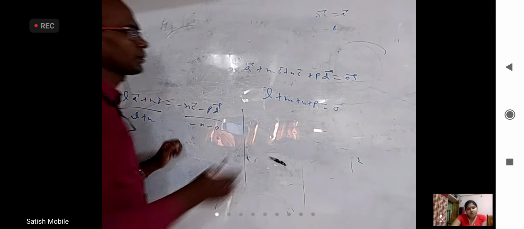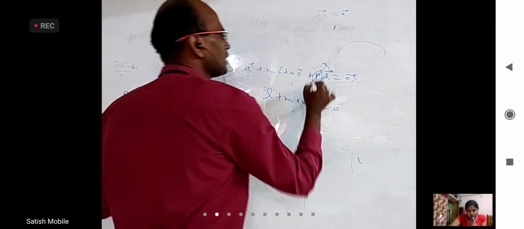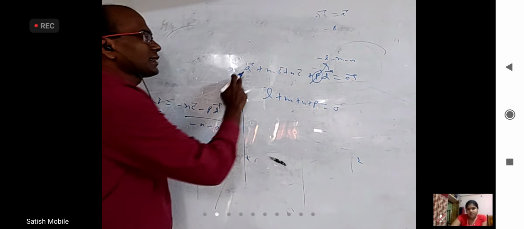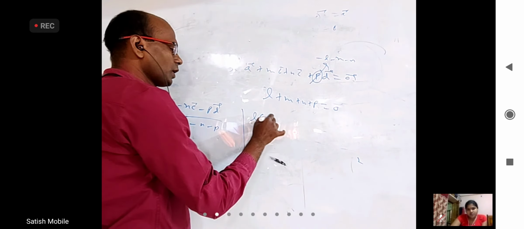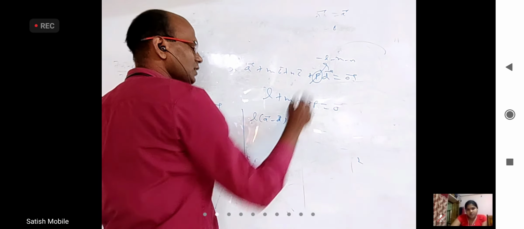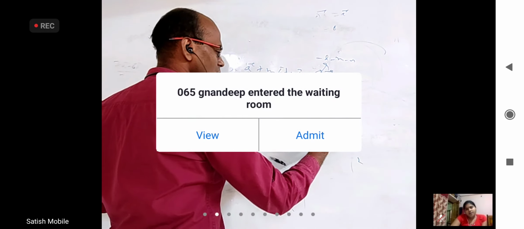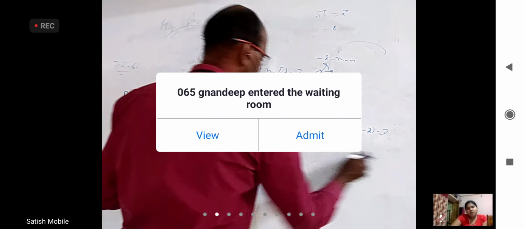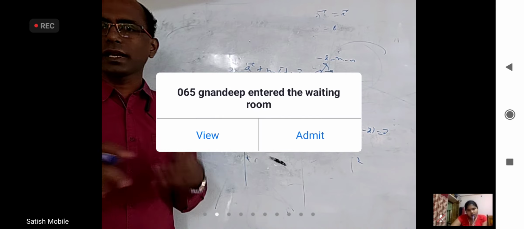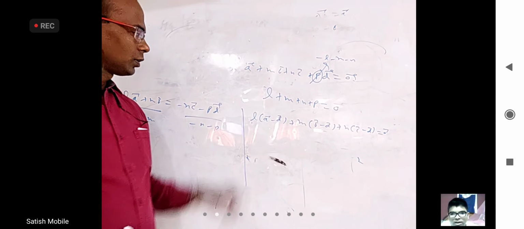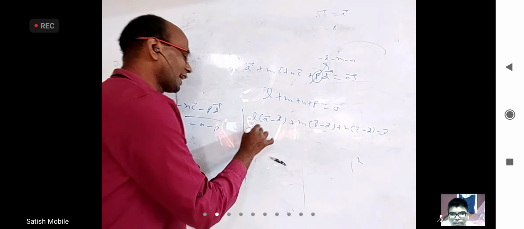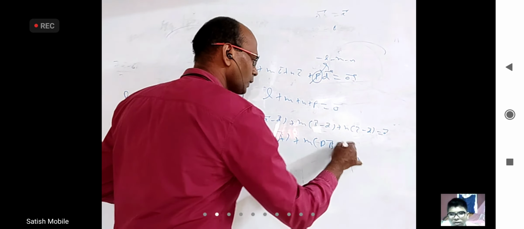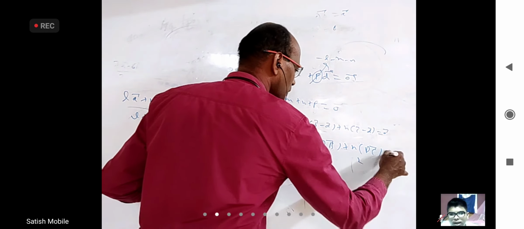Another method is, in the place of P, I will substitute minus L, minus M, minus N. Combine this and this, we will get L into A bar minus D bar. Combine this and this, we will get M into B bar minus D bar. Combine this and this, we will get N into C bar minus D bar equals 0 bar. I can write OA bar minus OD bar as DA bar. So this is L into DA bar, M into DB bar, and N into DC bar equal to 0.